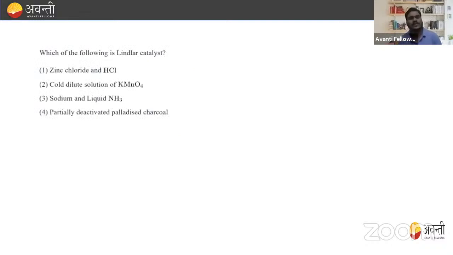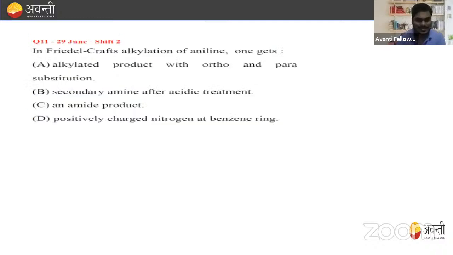Next, which of the following is the Lindlar catalyst? Zinc chloride in HCl, cold dilute KMnO4, sodium and liquid ammonia? No, no, no. That is partially deactivated palladized charcoal. So this is the Lindlar catalyst, right?